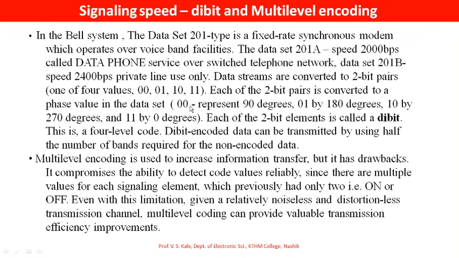Each of the 2-bit pairs is converted to a phase value in the data set. If the pair is 00, it represents 90 degrees, 01 by 180 degrees, 10 by 270 degrees, and 11 by 0 degrees. This is used for PSK, that is phase shift keying modulation. Each of the 2-bit elements is called a dibit. This is a 4-level code, 1, 2, 3, 4. Dibit encoded data can be transmitted by using half the number of bauds required for the non-encoded data.